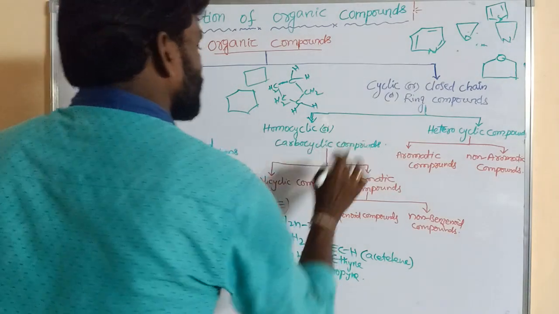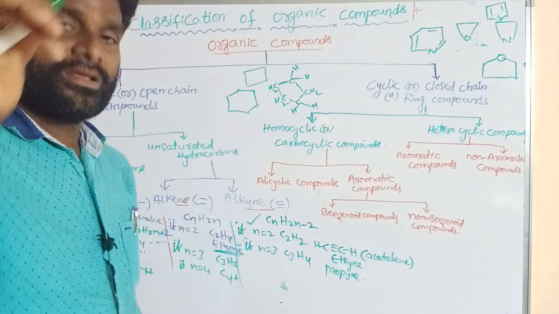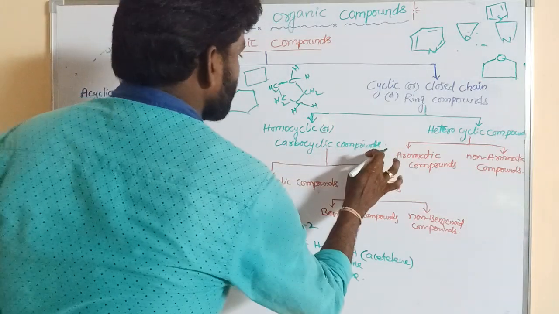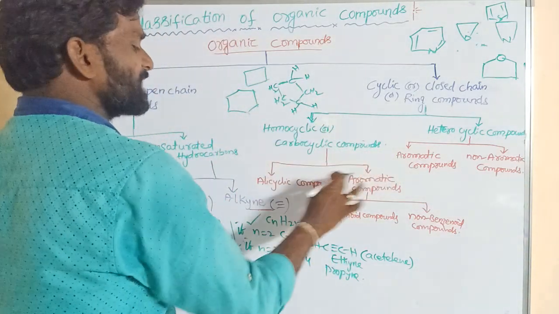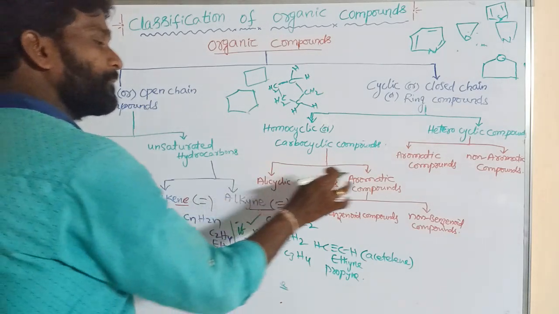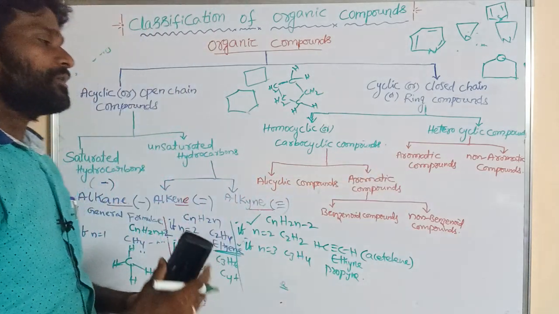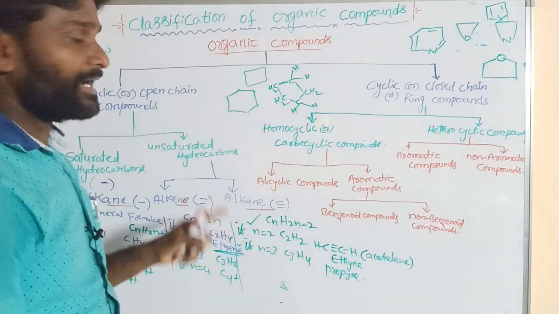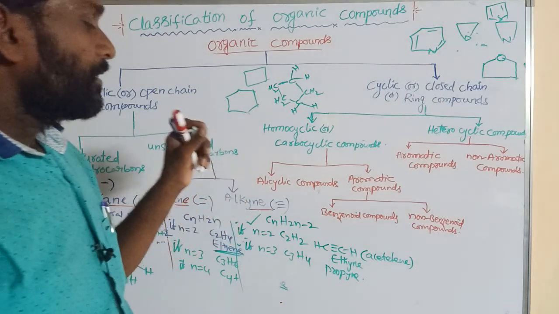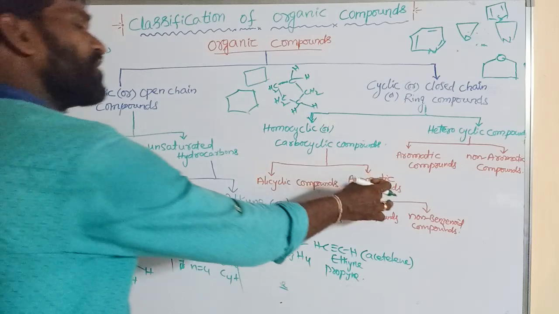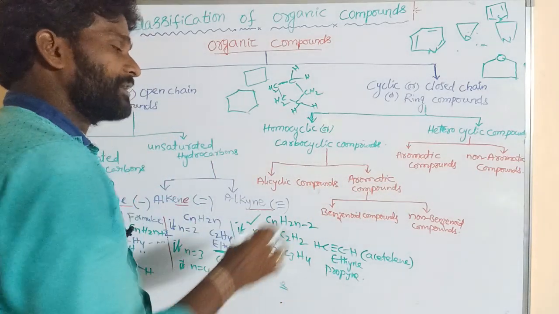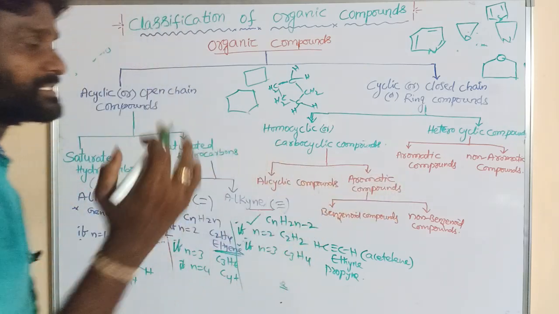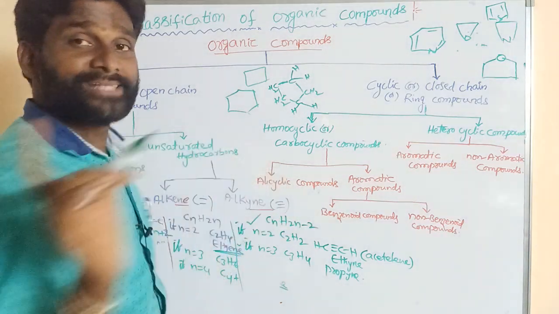First of all, carbocyclic compounds. What are carbocyclic compounds? The cyclic compounds containing only carbon atoms are said to be carbocyclic compounds. Carbocyclic compounds are again classified into two types. One is alicyclic compounds, another one is aromatic compounds. What is alicyclic? Not acyclic. This is alicyclic. Compounds other than aromatic compounds are called alicyclic compounds. Aromatic compounds we will discuss later. First of all, we will discuss alicyclic compounds.